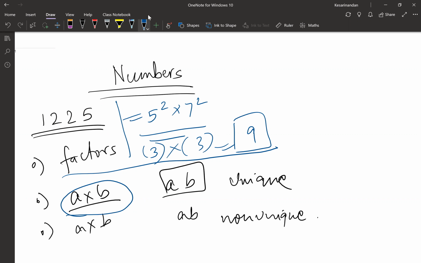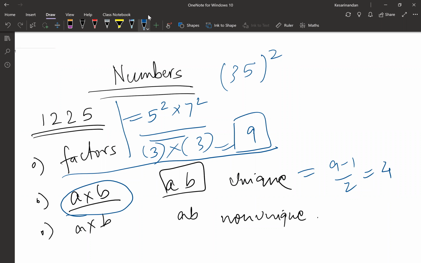Now A into B. What was the formula for A into B, guys? Divide by 2. Exactly, divided by 2. But is 1225 a square? Yes, it is a square of 35. So what you have to do is subtract 1 and then divide by 2. So now you will get 9 minus 1 by 2 is equal to 4.